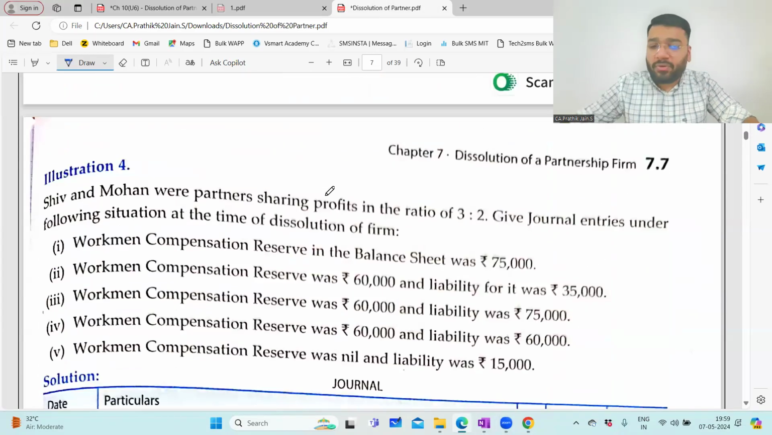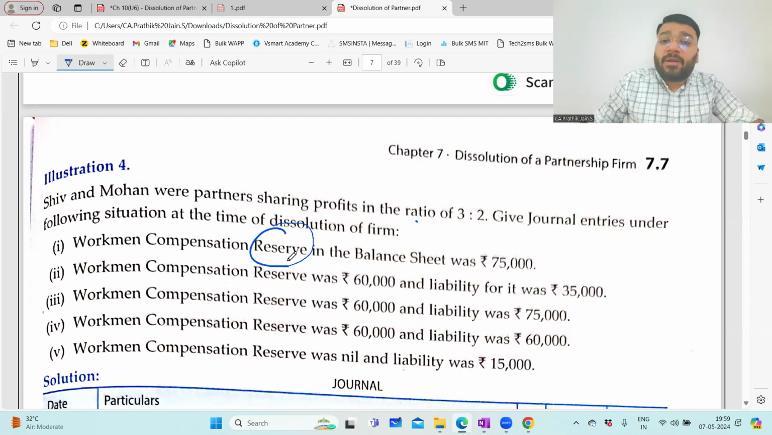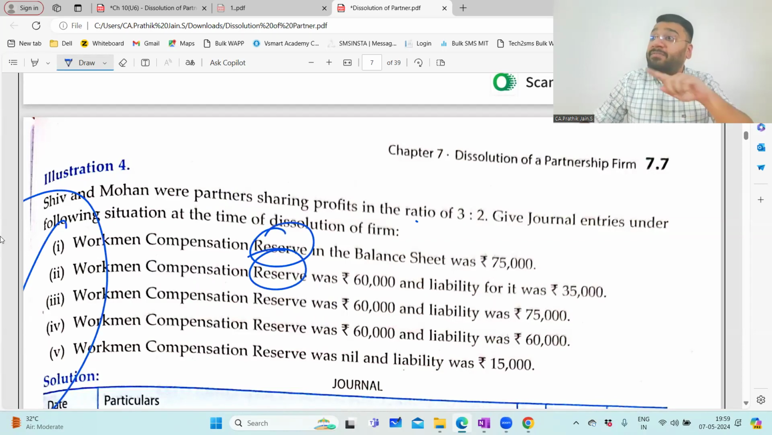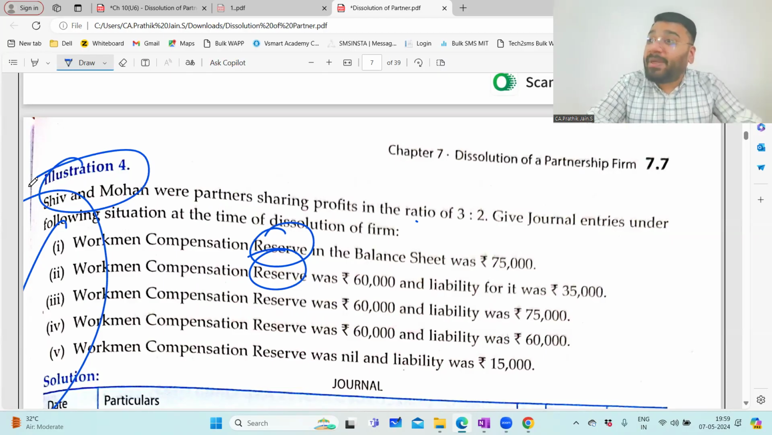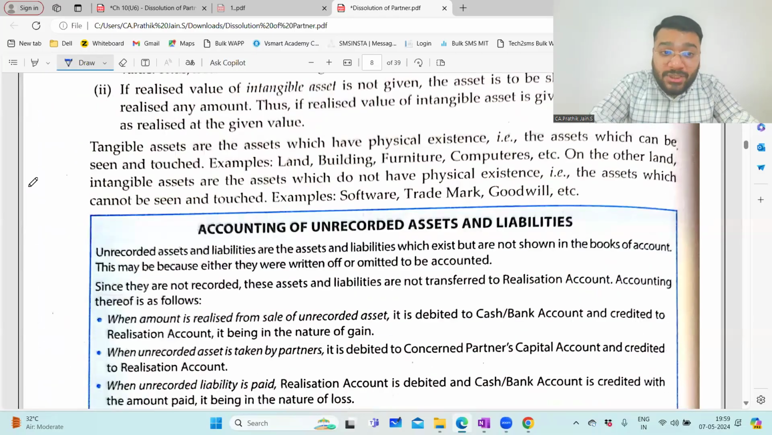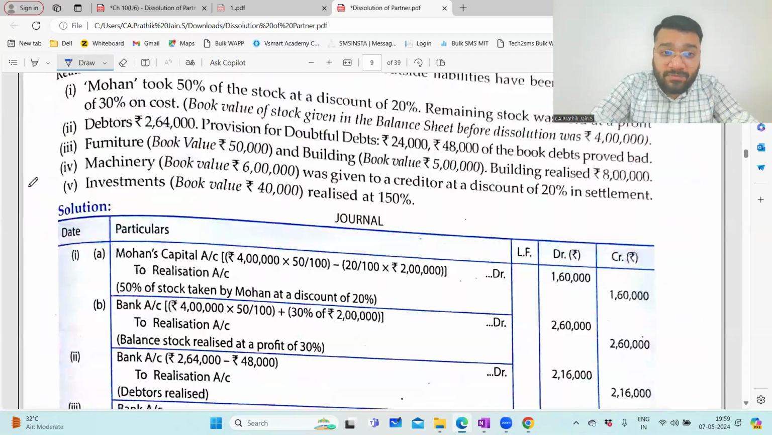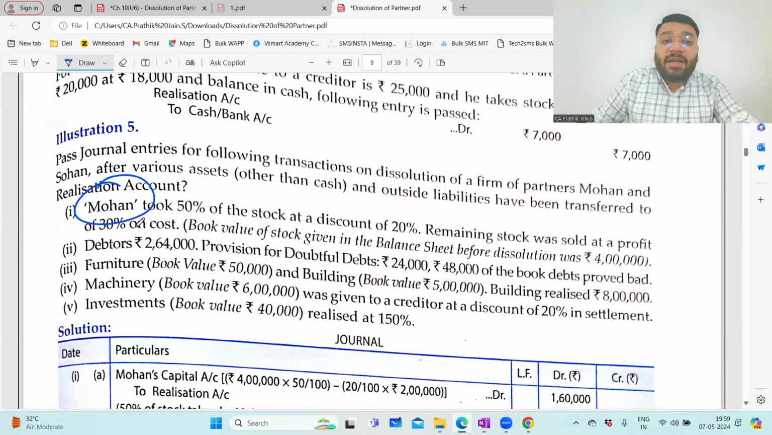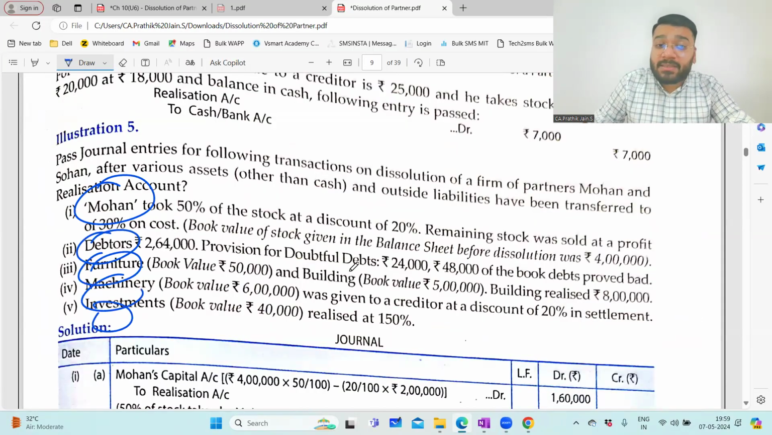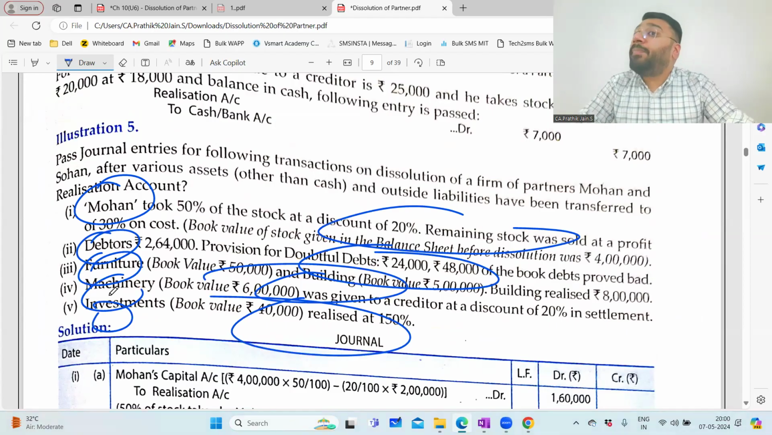We take illustration 4. In case of WCR, Workmen Compensation Reserve, there are 5 scenarios. In these 5 scenarios, what will be the journal entry in the realization account? For that, there is a separate question in the TS Grewal book, which is not there in the ICAI book. If you go to illustration 5, different assets are taken by the partners. If all these assets are taken by the partners, there are different scenarios given. In all these scenarios, how will you pass the entry?